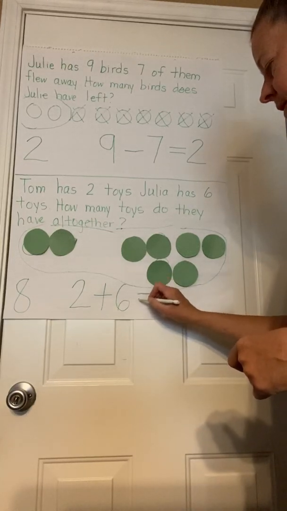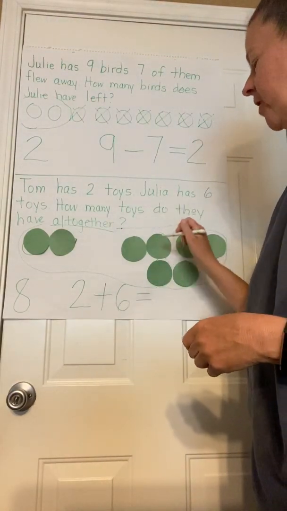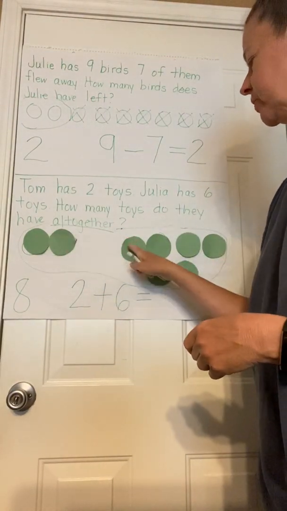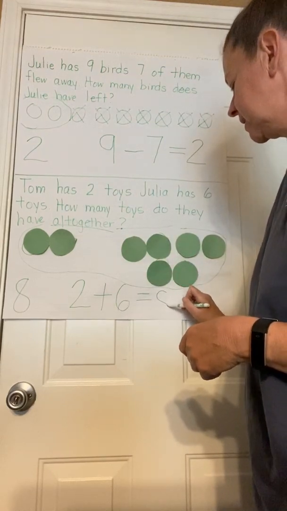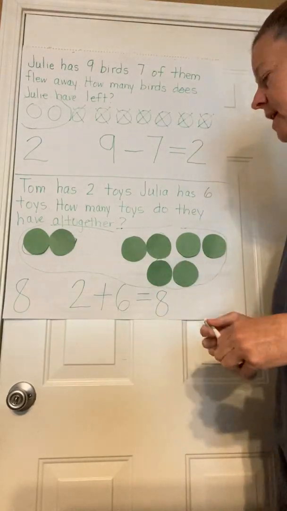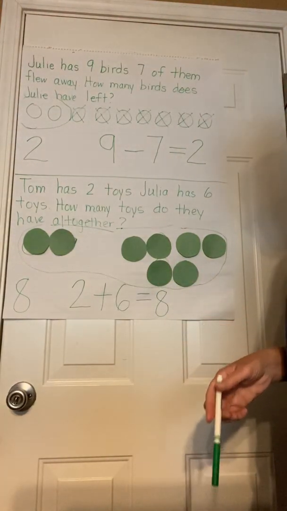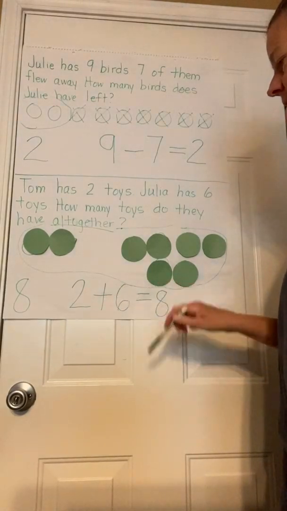And then what's the next symbol that we need? That's right. Equals. 2 plus 6 equals how many do they have all together? 1, 2, 3, 4, 5, 6, 7, 8. Make an S and close the gate. That's the way we make an 8. So let's read that equation together. Ready? 2 plus 6 equals 8.